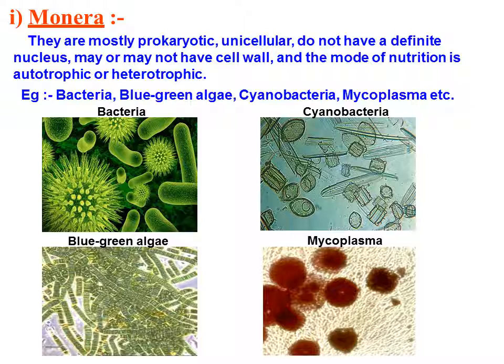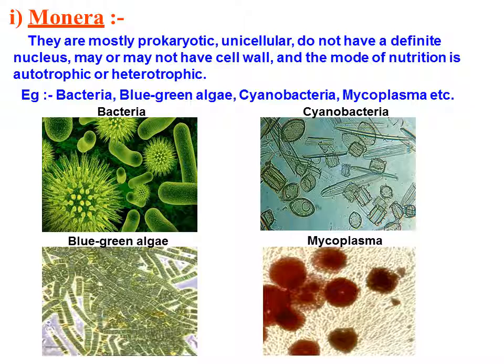Various examples we have: bacteria, they are Monera. Then blue-green algae, mostly found in ocean bodies. Cyanobacteria, which is a type of bacteria, and mycoplasma. They are all unicellular organisms that are mostly found in water, and through water they can affect our body, either negatively or positively.